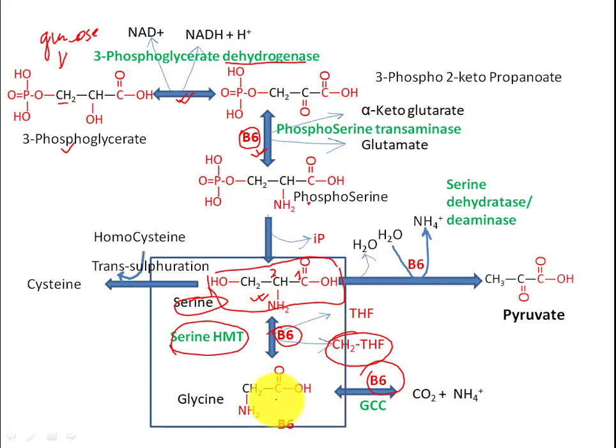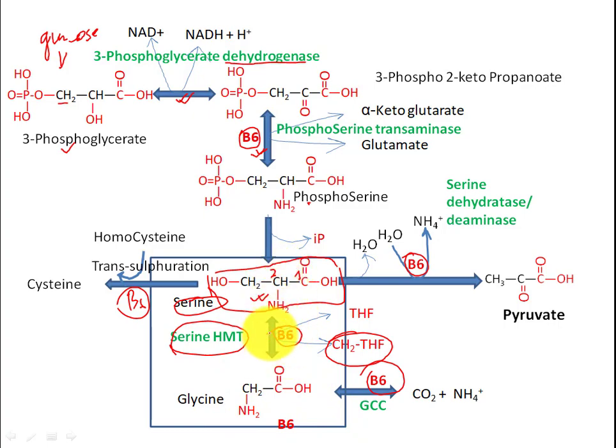Wherever you see an amino acid, there you will find a vitamin B6 reaction. Here also vitamin B6 will be there. I have not written vitamin B6 here, but everywhere vitamin B6 will come. So as a general rule, you have to understand that amino acid catabolism always requires vitamin B6. Now let's talk about the conversion of glycine.